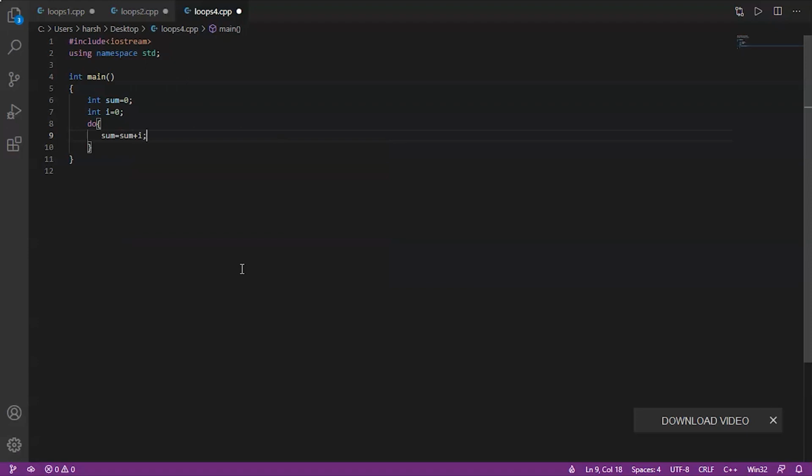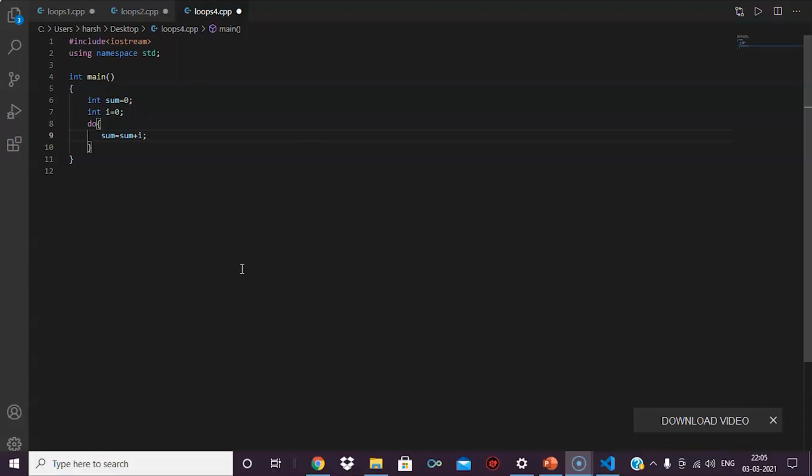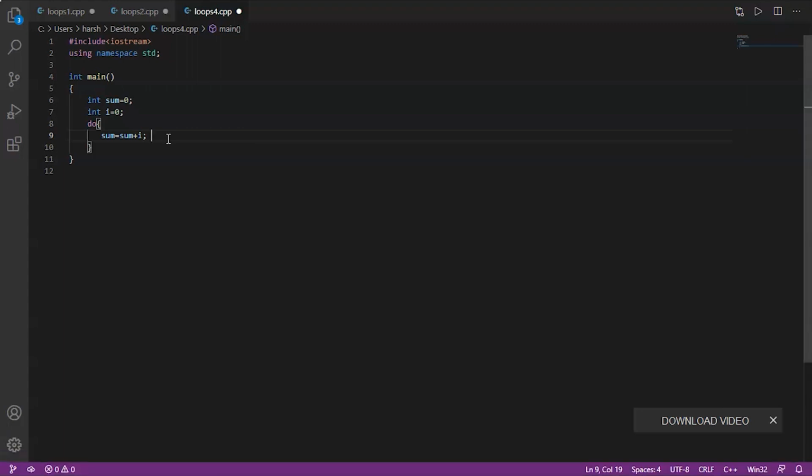Here what we are doing is we are simply adding sum variable and I variable and storing it to sum variable itself. We are doing this because we want to find the sum. That is why we have to store it in a single variable. Now we will need to increment I, or else loop is going to run forever.